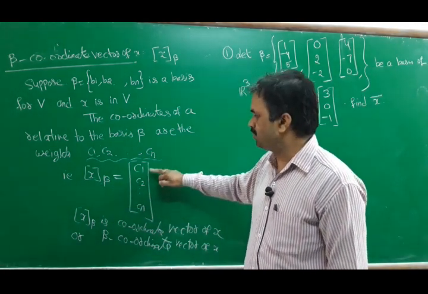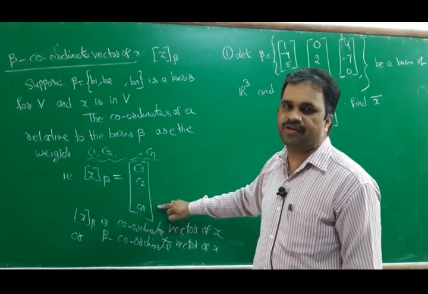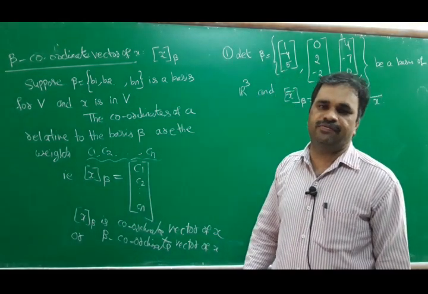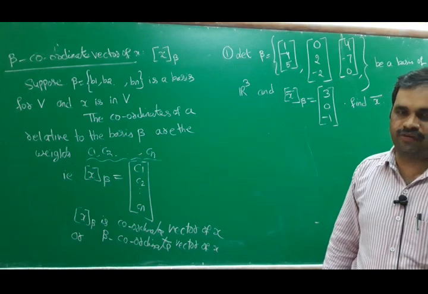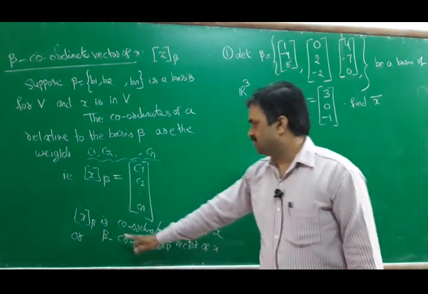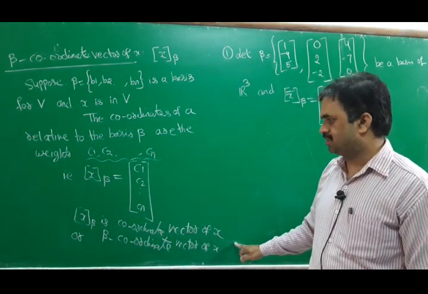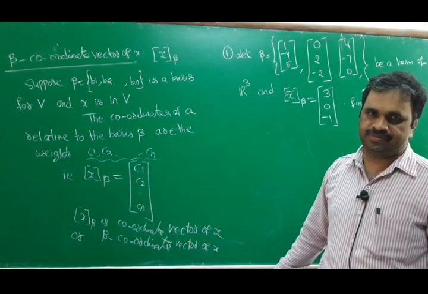We have to write the coefficient values c1, c2, so on, cn, all these values in a vector form. This is known as the beta coordinate vector of x. x beta is the coordinate vector of x, also known as the beta coordinate vector of x.